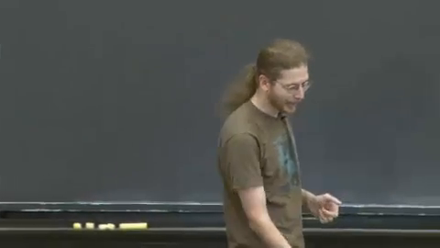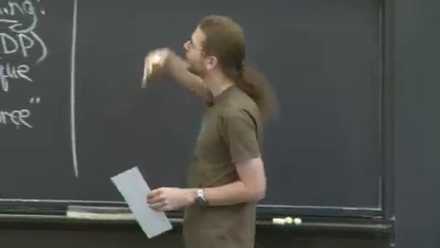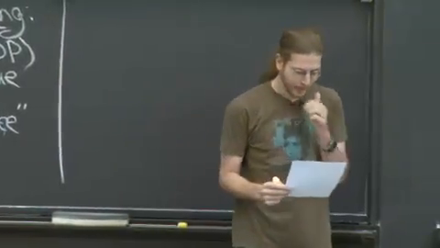But I looked up the actual history of why it is called dynamic programming. Dynamic programming was invented by a guy named Richard Bellman. You may have heard of Bellman in the Bellman-Ford algorithm. So this is actually the precursor to Bellman-Ford. And we're going to see Bellman-Ford come up naturally in this setting.